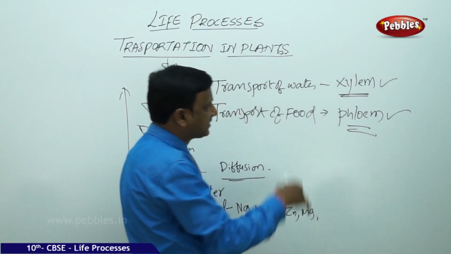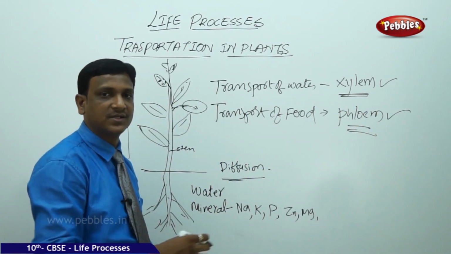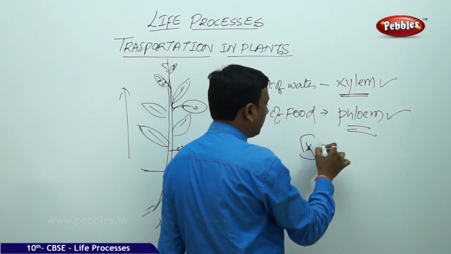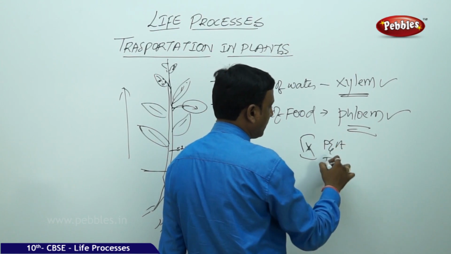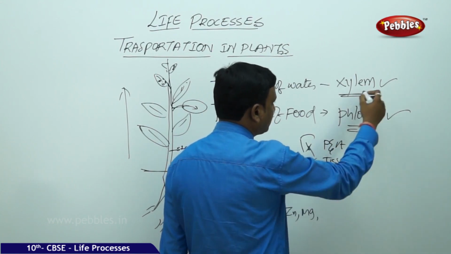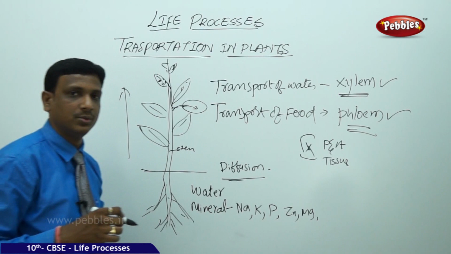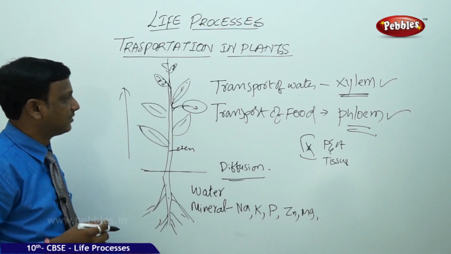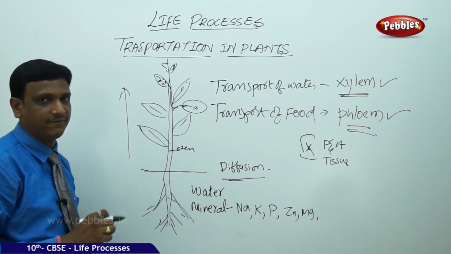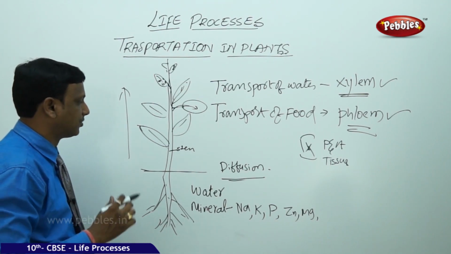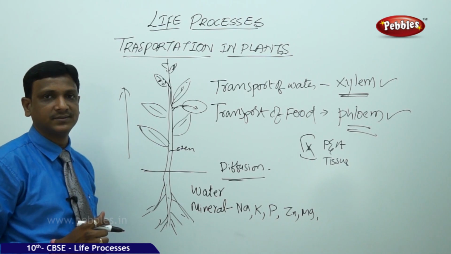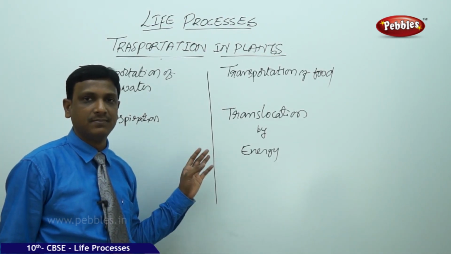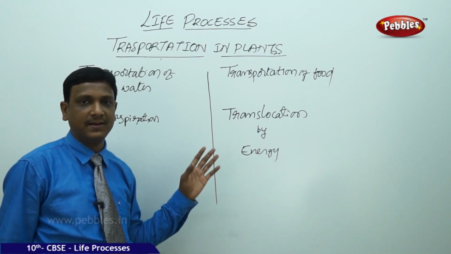The construction of the xylem and phloem, the various parts of the xylem and phloem are studied in your 9th class plant and animal tissues. So in this lesson you learnt about this xylem and phloem, what are the components and how do they work. So here the plants have the transport system, that is the vascular system, which consists of xylem and phloem that help in the transportation of water and food materials.